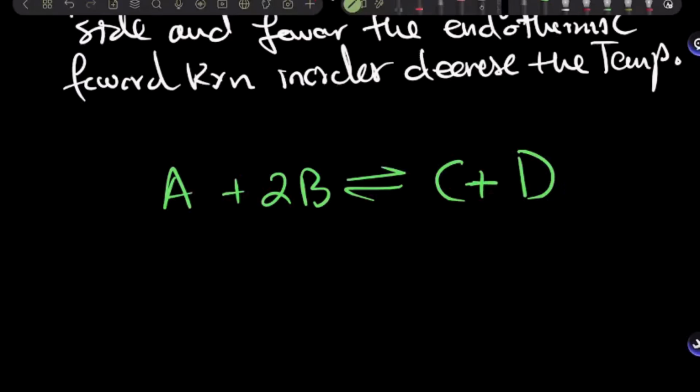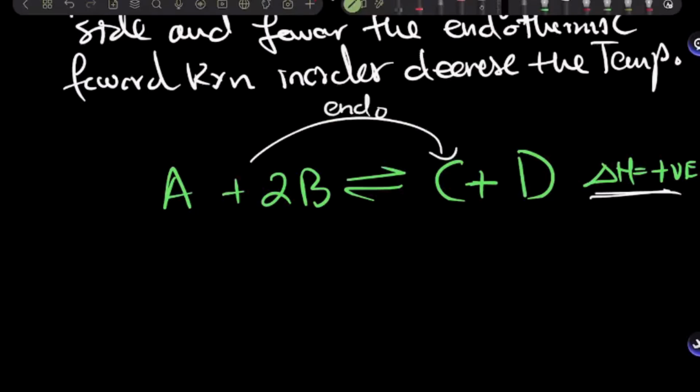Now let's do this reaction again, and I'm still going to keep it endothermic. So what was the working that you need to see? If the question is about how temperature is affecting the equilibrium, the first thing that you need to do is identify the forward reaction. It's positive, that means endothermic. So this forward reaction is endothermic, and the backward reaction is exothermic, which is the opposite reaction.